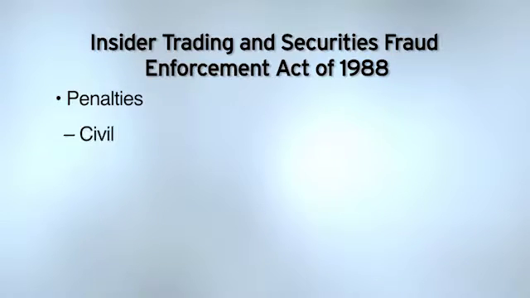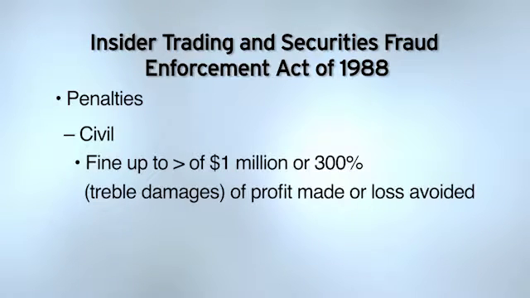Now, what are the penalties? There's the civil penalty and there's the criminal penalty. For the civil penalty, you'll be fined up to the greater of $1 million or 300% of the profit made or loss avoided. On the test, you'll see that 300% referred to as treble damages. So the fine is going to be the greater of $1 million or treble damages for profit made or loss avoided. My neighbor made a $100,000 profit, so he would be fined the greater of $1 million or 300% of that profit. The greater of 1 million or 300,000, he's going to be fined $1 million.